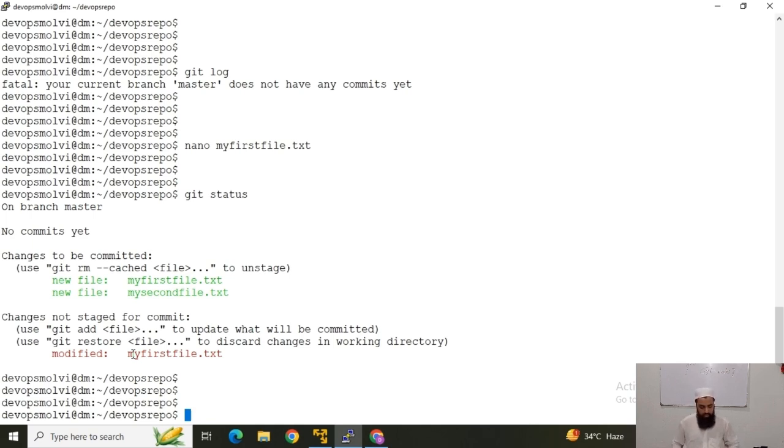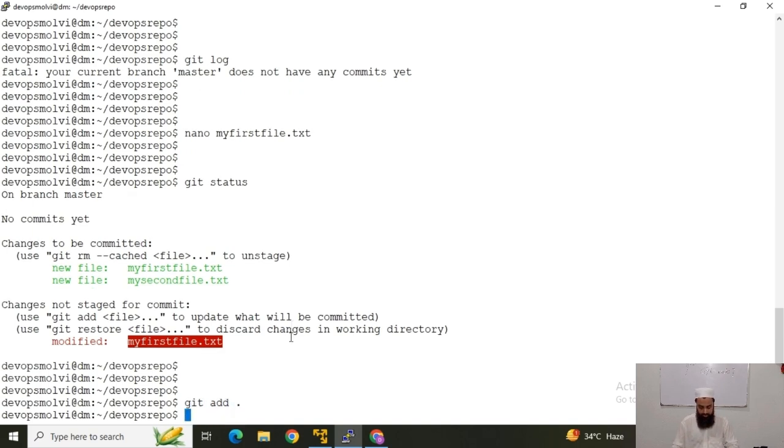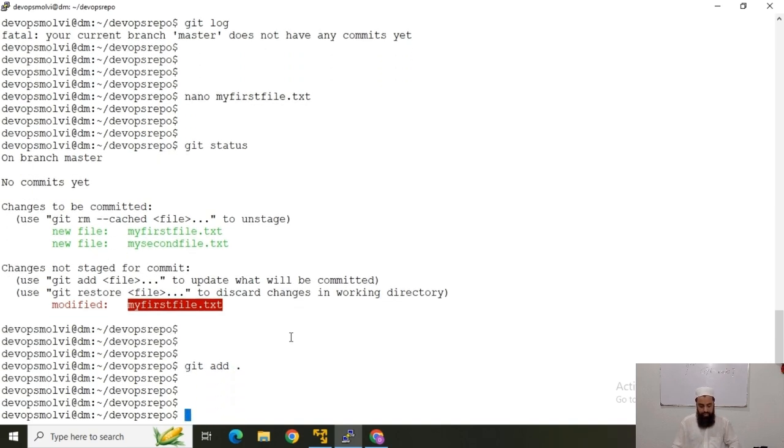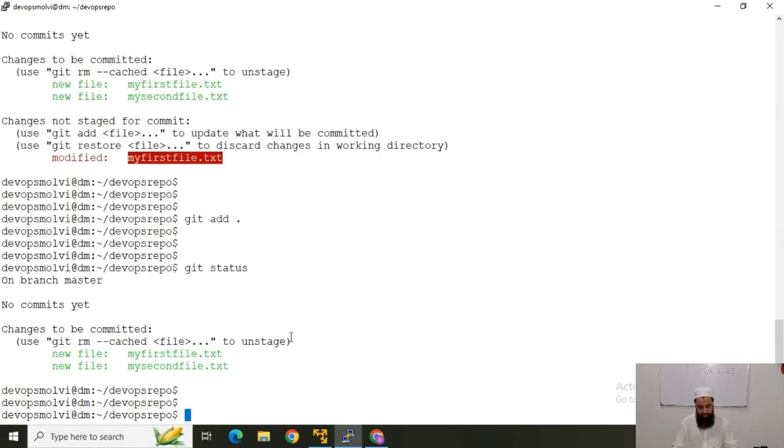So yes, this is true, because we have modified the file. This is my first file .txt, and I have modified it. So now what would I do? I will again add these modifications, so I will run git add, and now again git status.